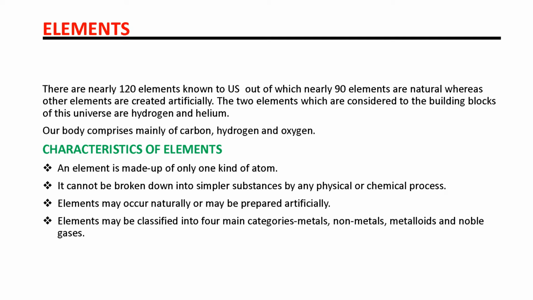So there are certain characteristics of elements. An element is made up of only one kind of atom. It cannot be broken down into simpler substances by any physical or chemical process. It means we can't break down elements into simpler substances by any method. An element may occur naturally or may be prepared artificially.